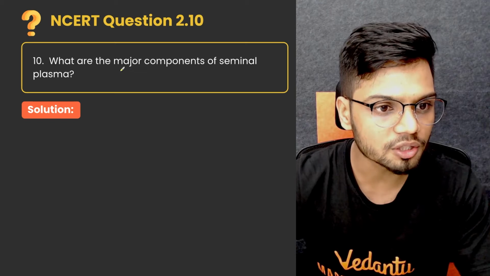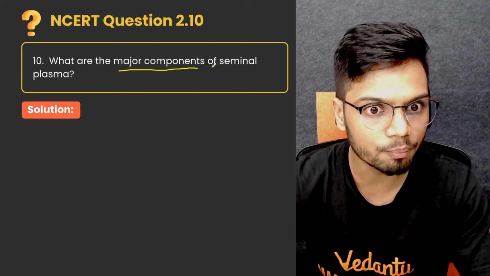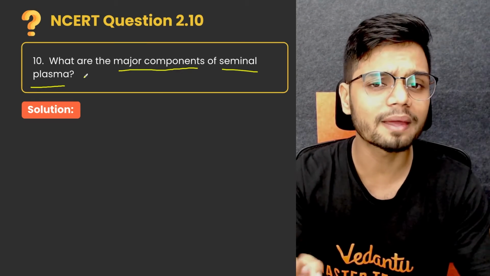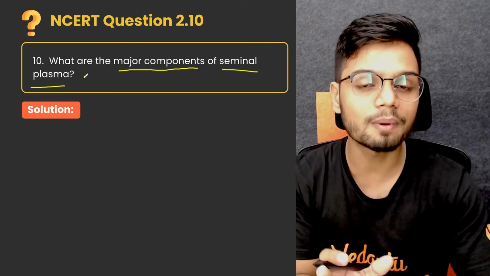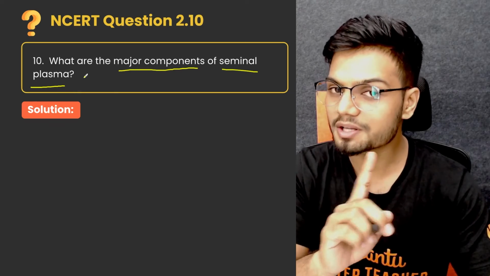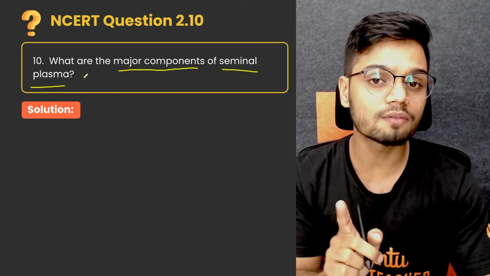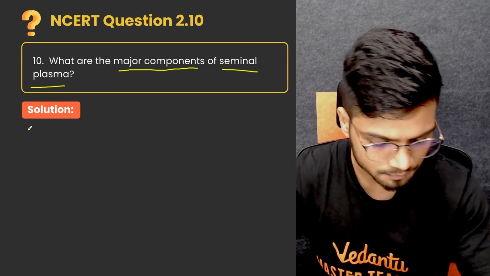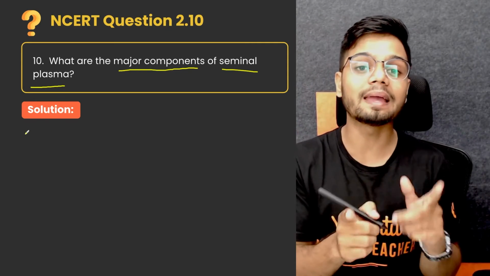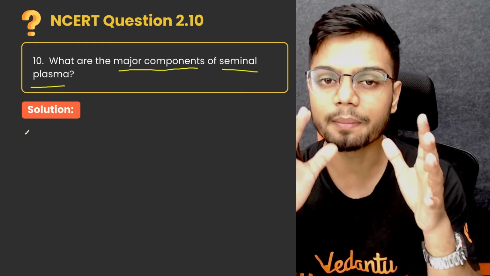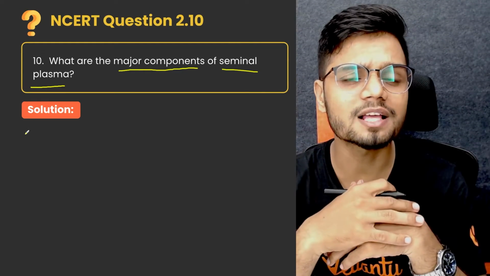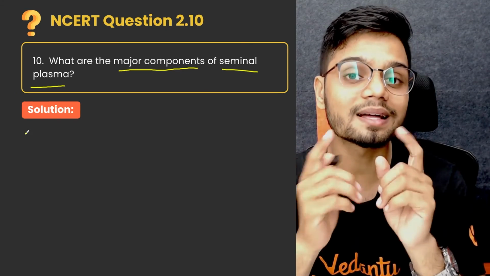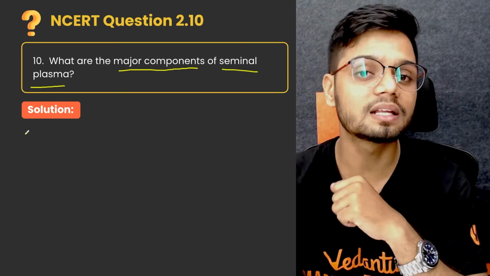What are the major components of seminal plasma? They're asking you the major components of seminal plasma, not semen. Not semen. They're asking you the major constituents of seminal plasma. So you need to know the major components of seminal plasma in the male reproductive system, right? The major components of seminal plasma in the male reproductive system come from the secretions from your male accessory glands.